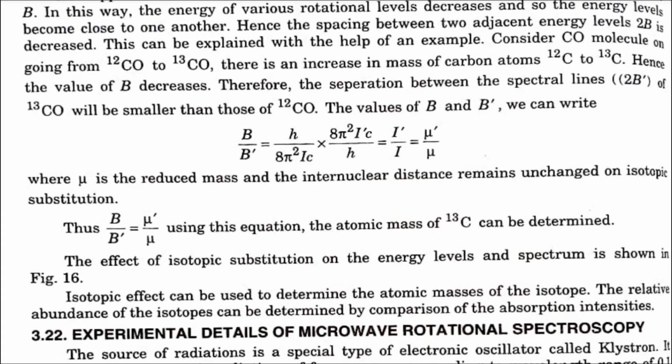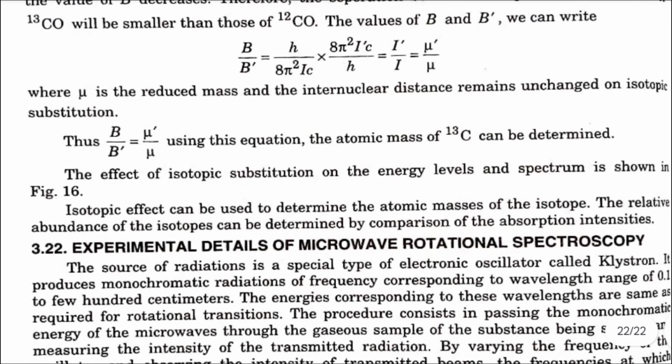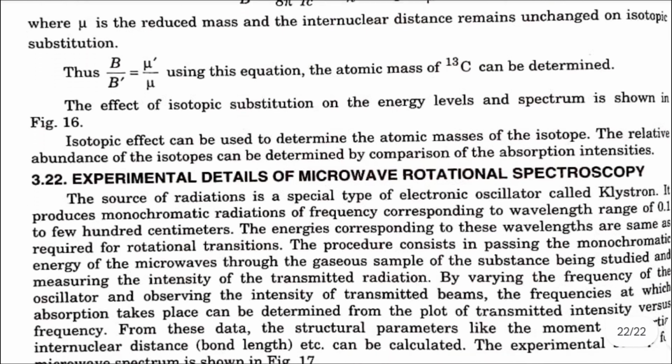So, for the values B and B dash, we can write B by B dash is equal to mu dash by mu, where mu is the reduced mass and the internuclear distance remains unchanged on isotopic substitution. Thus, B by B dash is equal to mu dash by mu. Using this equation, the atomic mass of 13C can be determined. The effect of isotopic substitution on the energy levels and spectrum is shown in figure 16. Isotopic effects can be used to determine the atomic masses of the isotope. The relative abundance of the isotopes can be determined by comparison of the absorption intensities.